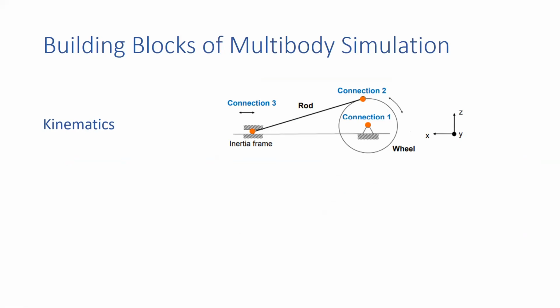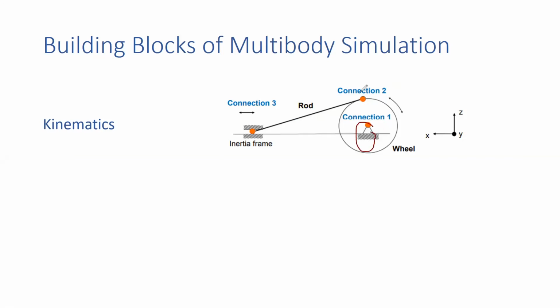Next is building block multi-body simulations. This is a wheel. The wheel is connected here, the side is given like a constraint.